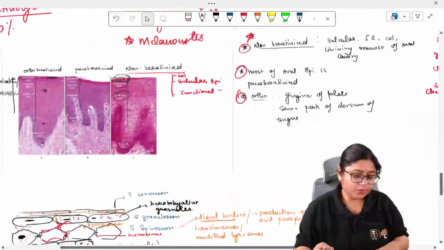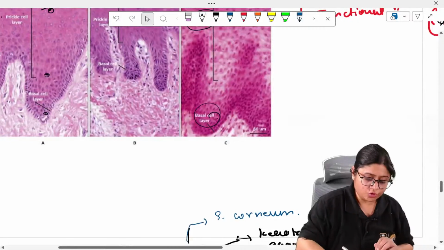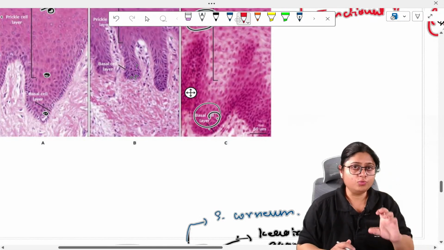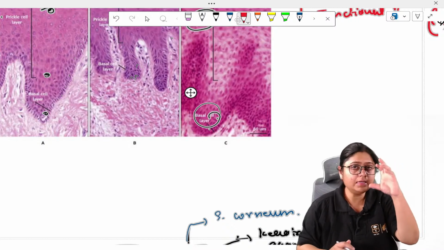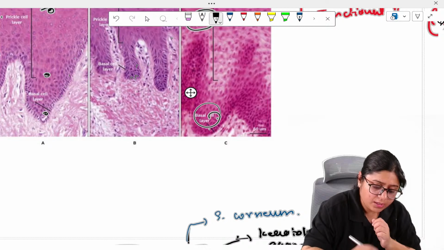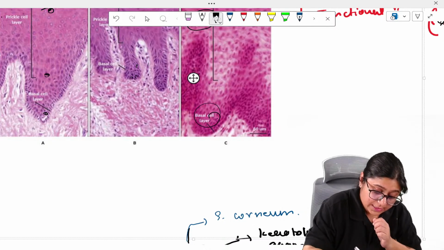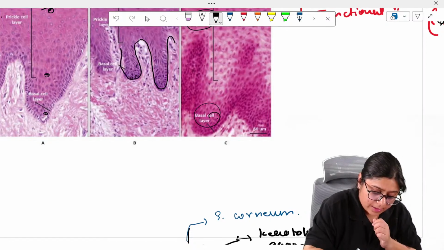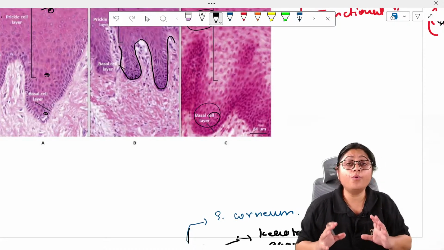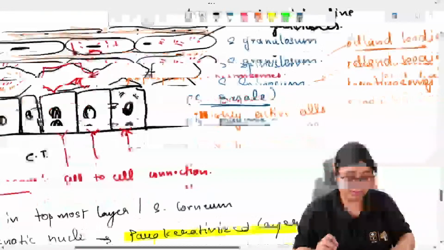Now, after the oral epithelium comes the connective tissue. Between the epithelium and connective tissue, there is a layer which connects them, present at the base of the stratum basale. This layer is called the basement membrane, and this basement membrane is 300 to 400 angstrom thick.